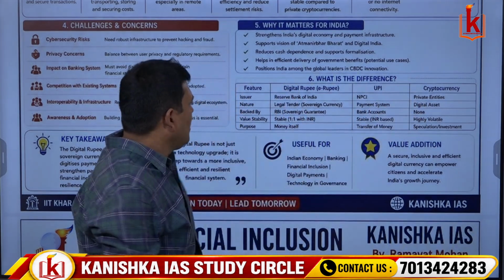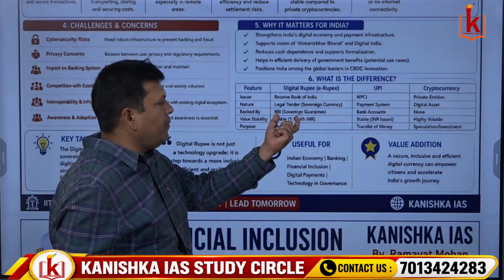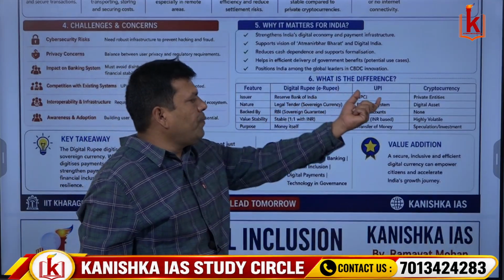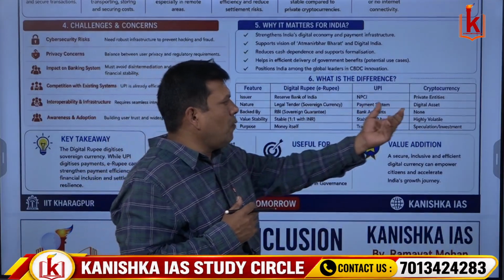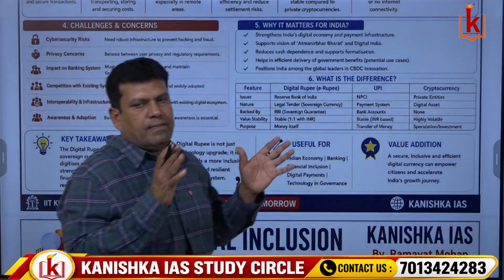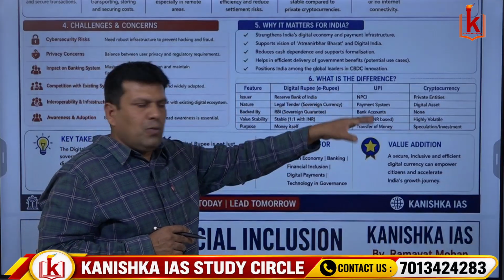And coming to the nature, digital rupee is a legal tender, that is it is a sovereign currency, backed, issued and guaranteed by the national government, that is the central government or the RBI. UPI is only a payment system, whereas cryptocurrency is a digital asset. Digital rupee is backed by RBI, sovereign guarantee, but UPI is in the form of bank accounts, where the deposits are made. Cryptocurrency has no backing by the government or even the accounts.